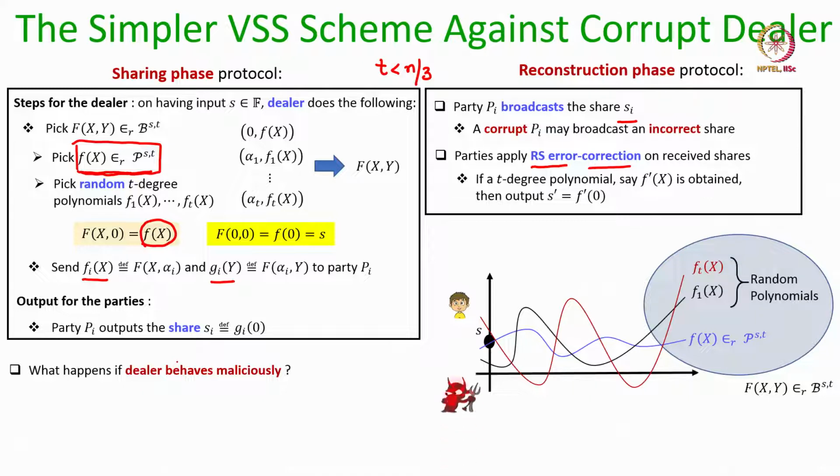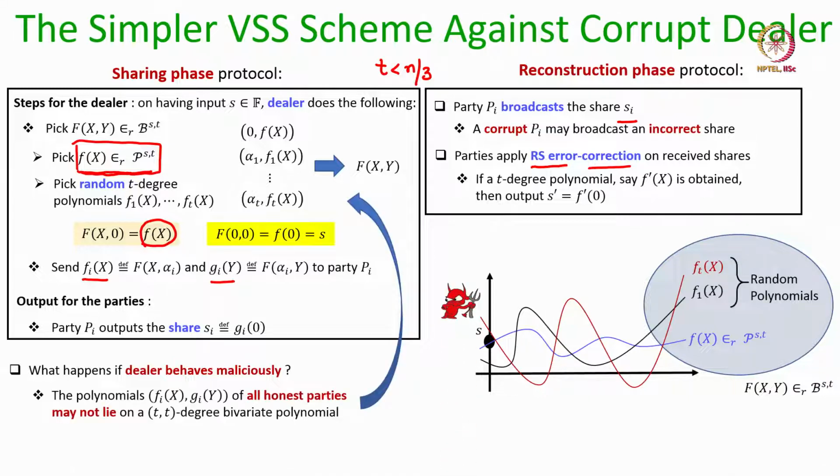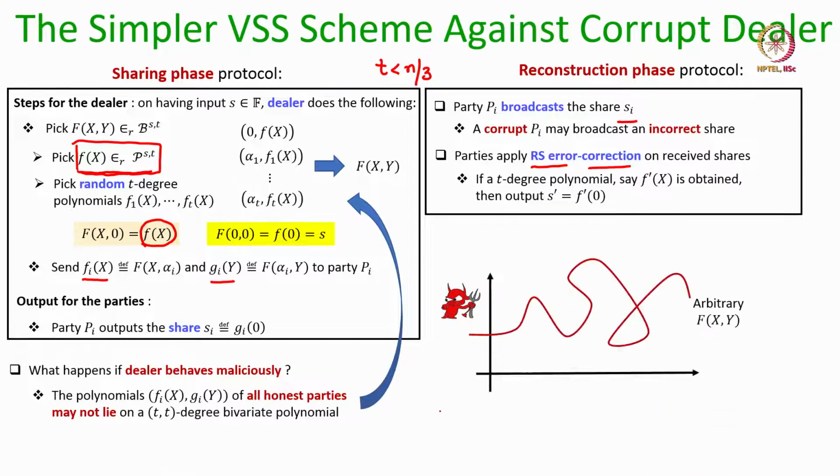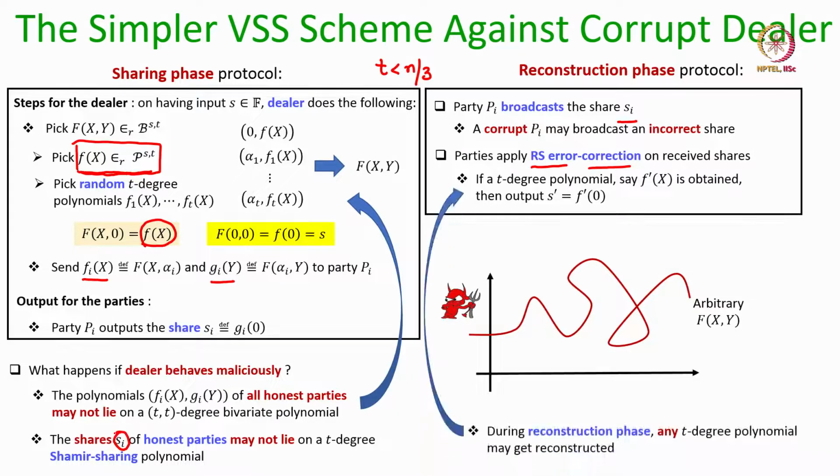If the dealer behaves maliciously, then it may distribute inconsistent polynomials to the honest parties, namely the f and the g polynomials given to the honest parties may now be arbitrary polynomials and may not lie on a t degree bivariate polynomial, and as a result the shares of the honest parties may not lie on a t degree polynomial.